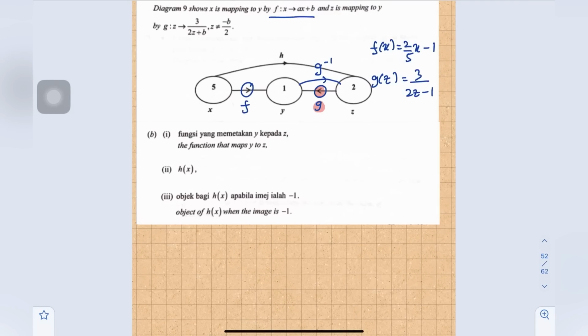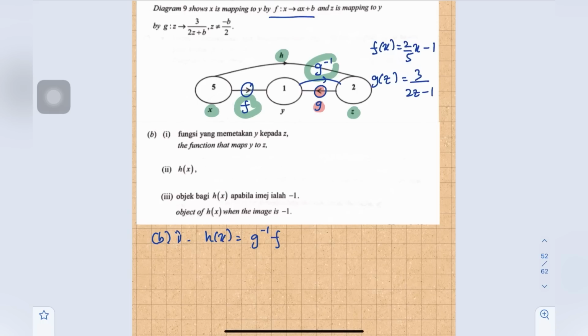B Roman 2, find h(x). Function h(x) maps from x to z, meaning function f into g inverse. So h(x) is g inverse f.